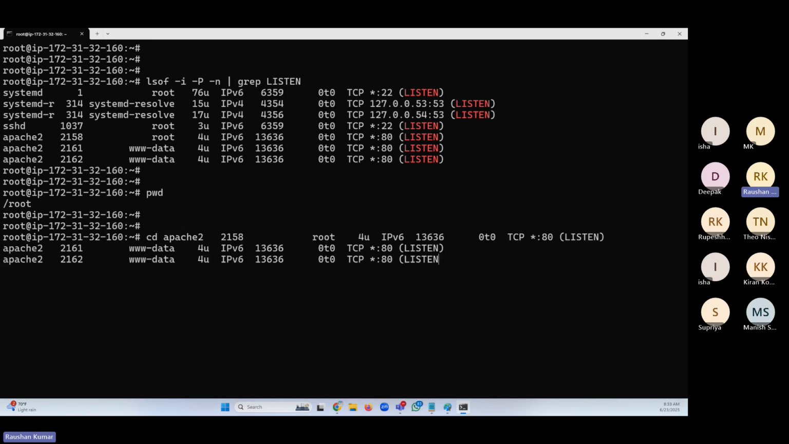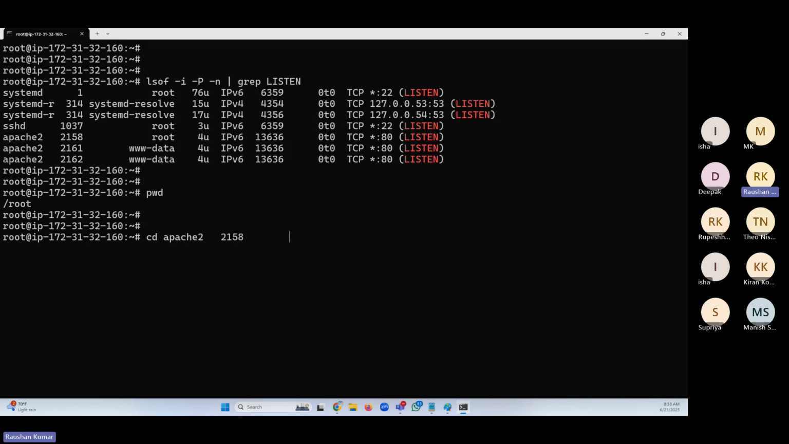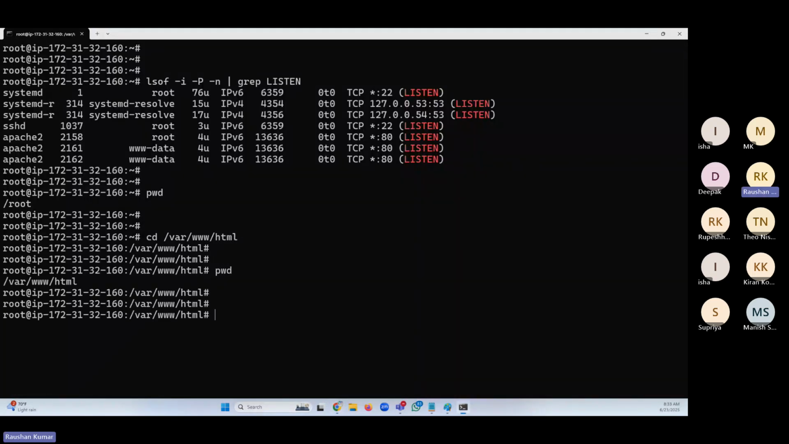I would like to go to cd /var/www/html. So I have changed my directory. I'm here right now, and in this directory I have an index.html page. Look at this index.html page, and that's where this page is coming from.